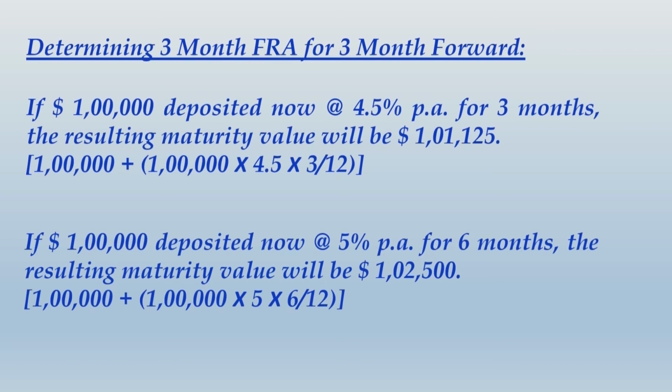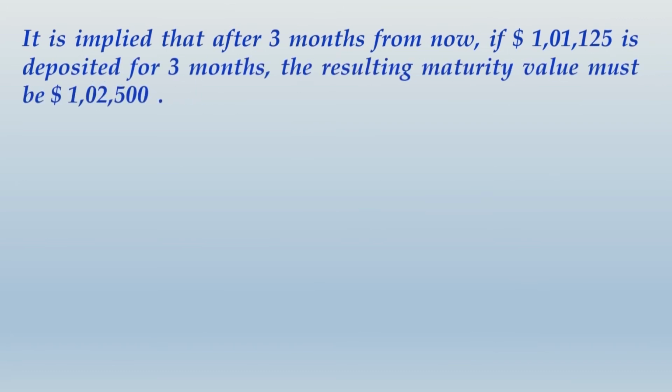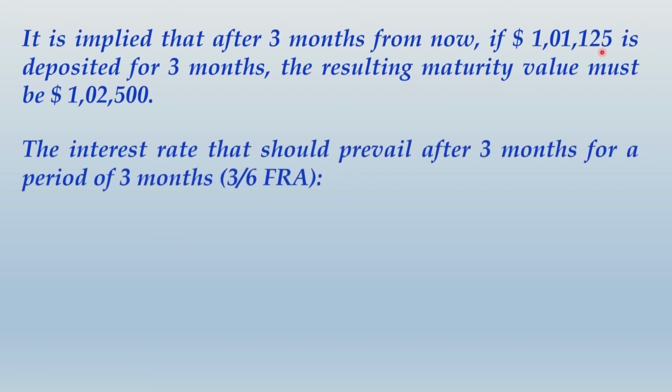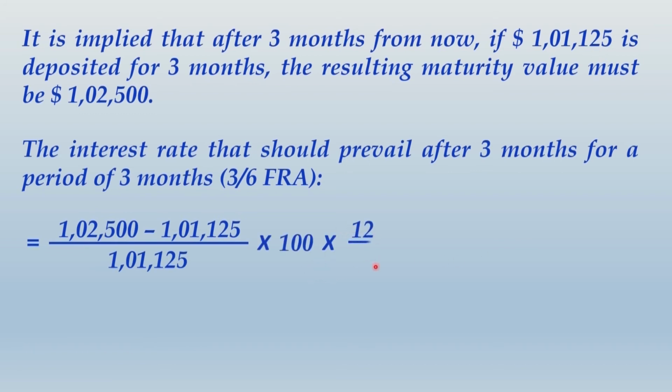Alright friends, you would have finished writing this whole thing. Let us now connect these two future values and work out the FRA rate, and you know how to do it, right? We will consider 1,02,500 as P1 and 1,01,125 as P0, and the 3 by 6 FRA can be determined as (P1 minus P0) divided by P0, and you will adjust the same for the time, correct? Whatever interest you get, it is for 3 months. To identify that in terms of per annum, we have multiplied by the time factor of 12 by 3, and that comes to 5.44% per annum.